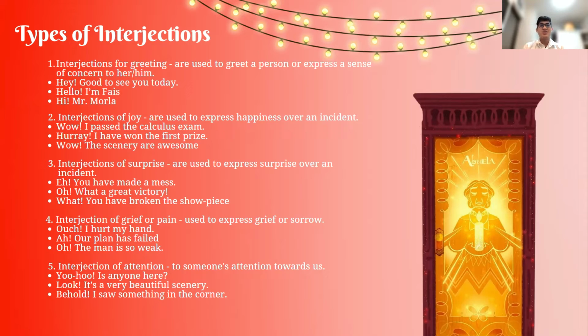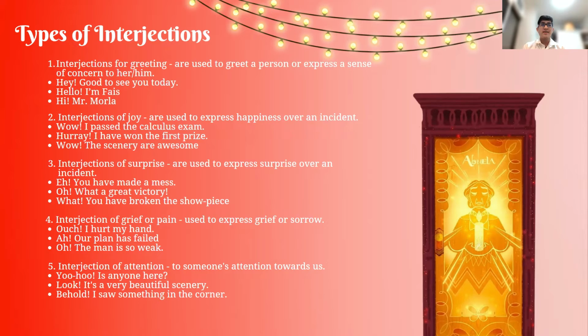So the third interjection is the interjections of surprise. So these are used to express surprise over an incident. So for example, you have made a mess. Or oh, what a great victory. Or what? You have broken the showpiece.